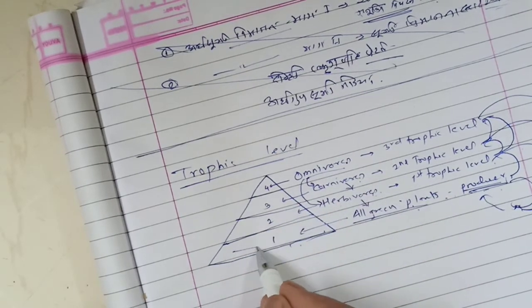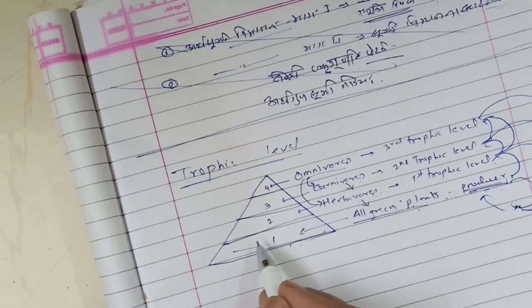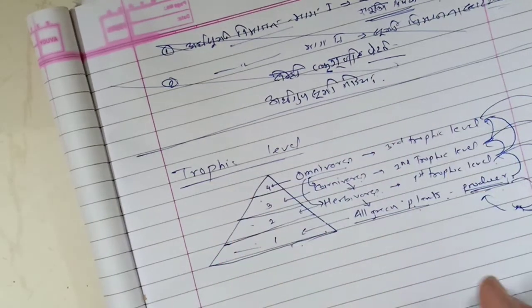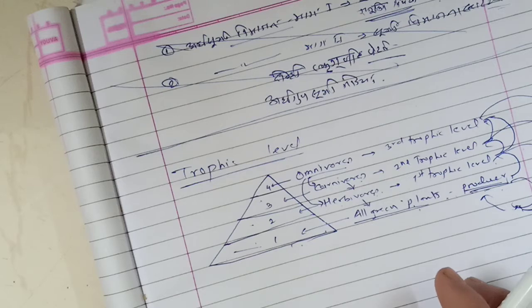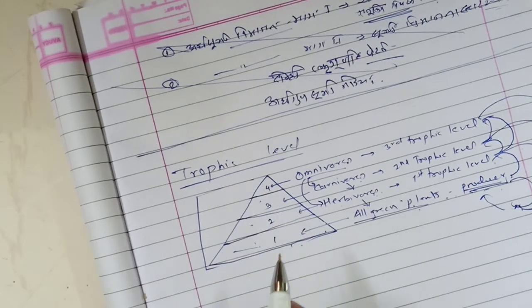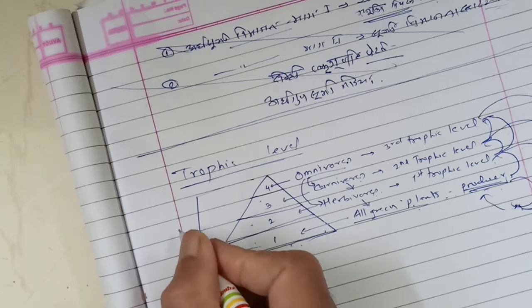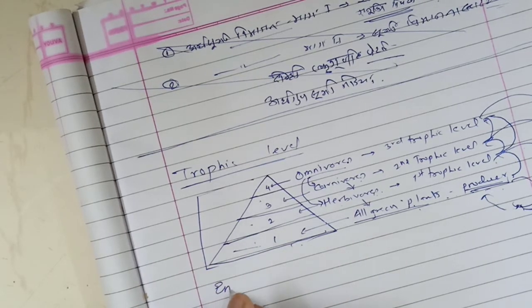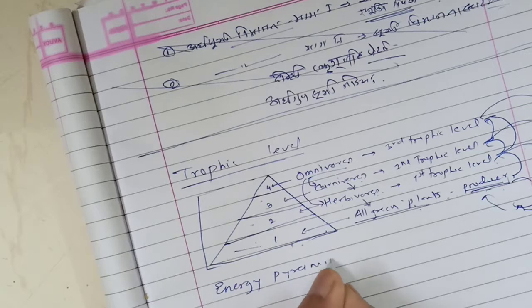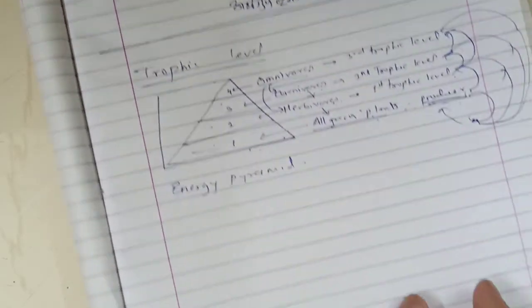In the lowest level, the number of organisms is more, but in the second it decreases, third decreases, and in the fourth it decreases further. So, this pattern of energy exchange in an ecosystem is called the energy pyramid.